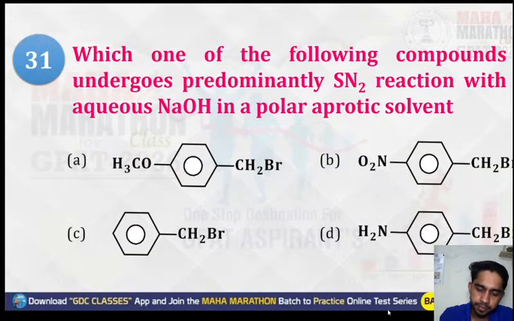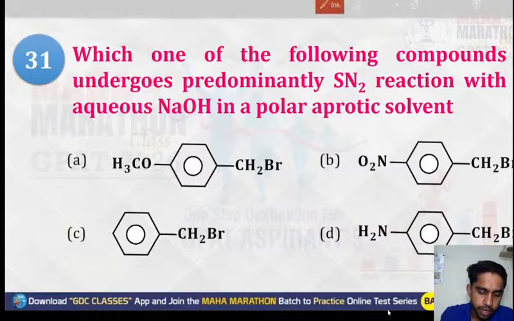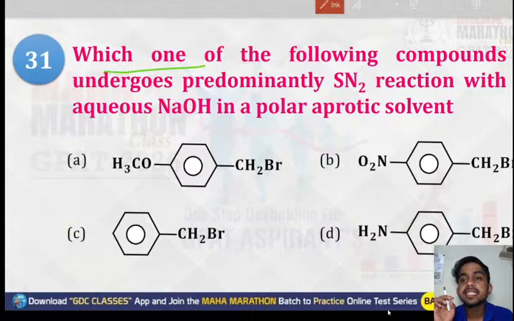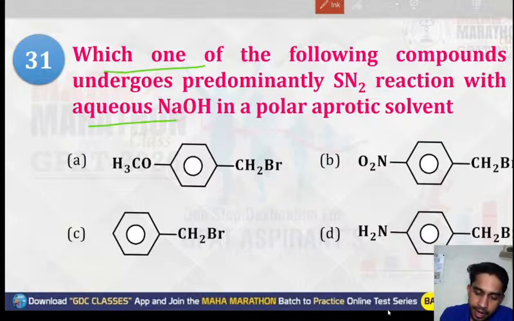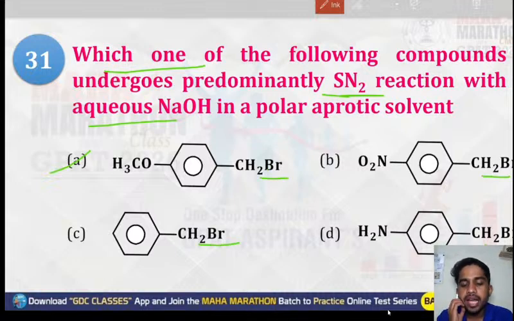Next question, 31. Again, a very simple question. Which one of the following compounds undergoes predominantly SN2 reaction with aqueous NaOH in a polar aprotic solvent? If we talk about the options, in all of them there is Br. For the SN2 reaction, this bromine has to be removed.